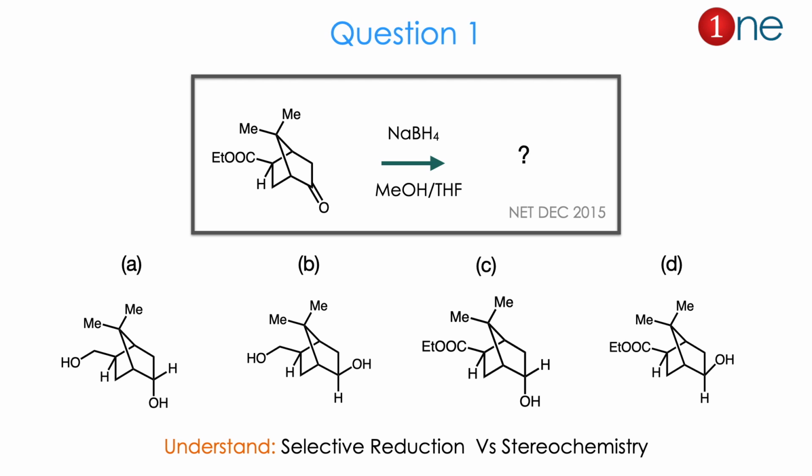The products are of 4 types. The reduction happened. Whether the alcohol is from the ester or from the ketone, whether the alcohol is endo or the alcohol is exo. 4 possibilities. From the reactant and suggested products, you might realize the question is really about regioselective reduction and its stereochemistry. The answer is D. Let us see how.